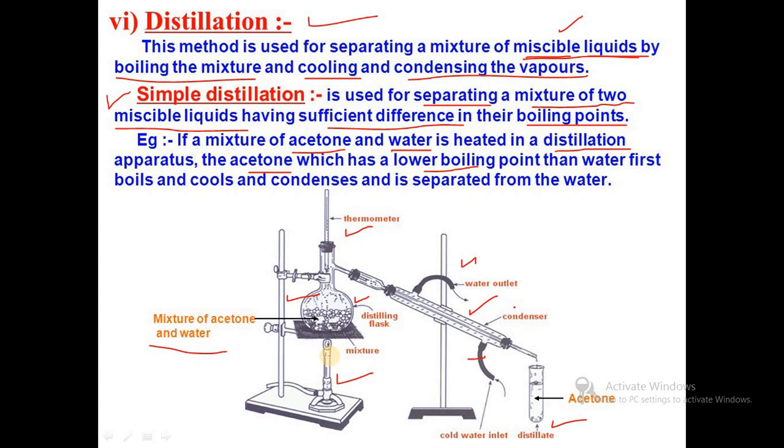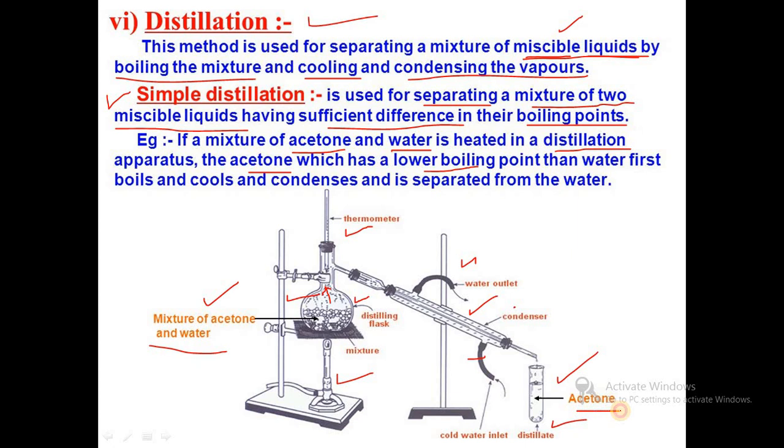When we start the distillation, from the water and acetone mixture, acetone having the lower boiling point of about 56 degrees Celsius vaporizes first, and these vapors are condensed and received in the receiving flask.